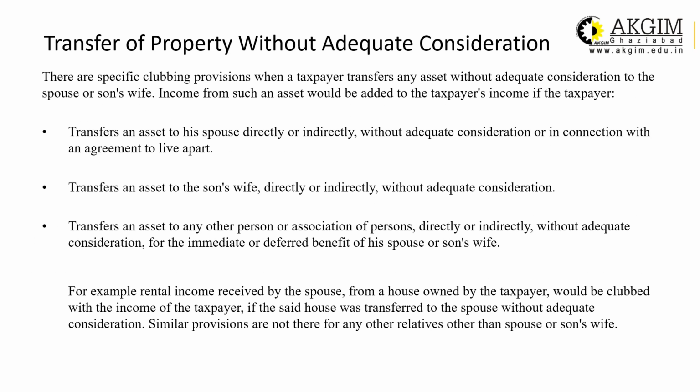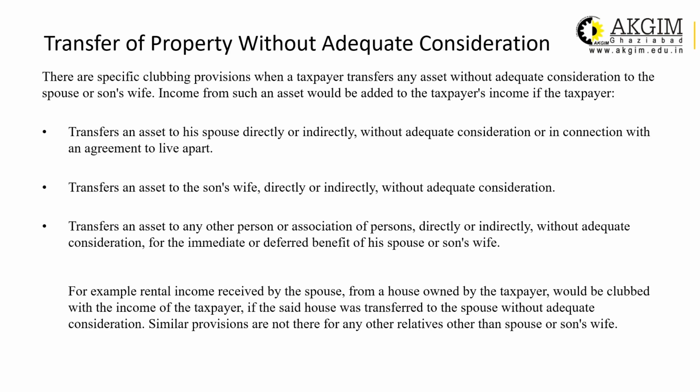Another case is transfer of property without adequate consideration. That means there is a transfer of property, but the property is transferred without any proper consideration. There is a specific clubbing provision when the taxpayer transfers any asset. The asset can be fixed, intangible, tangible, movable, immovable, without adequate consideration.